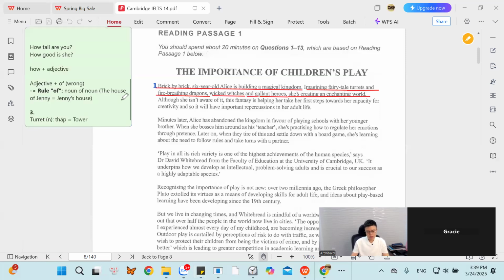Once you use the word fairy tale, you should tell me the time. Can you differentiate between fairy tale and the current time? Here they say that imagining the fairy tale towers, the towers are in the past, not in the present.